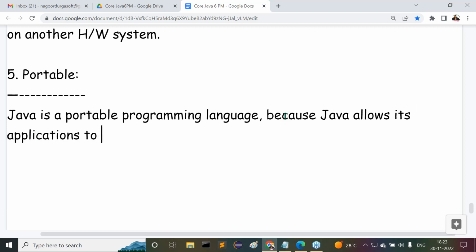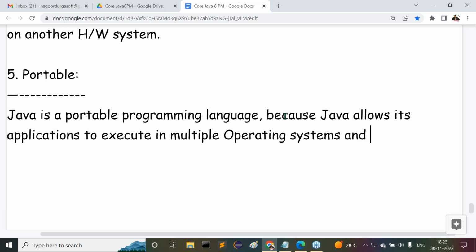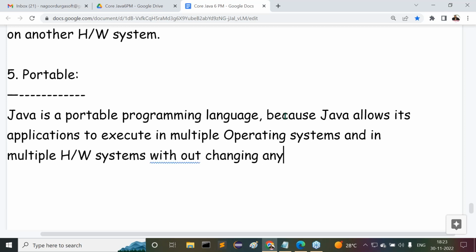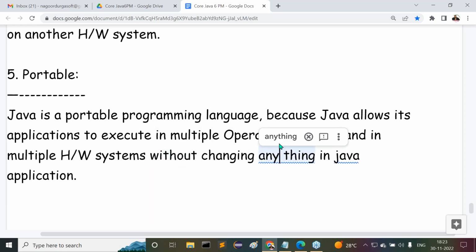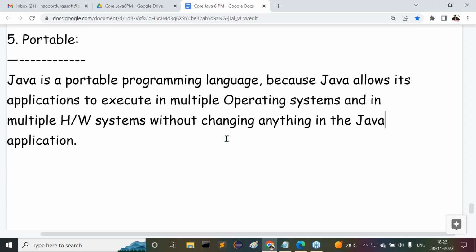Java allows its applications to execute in multiple operating systems and in multiple hardware systems, under multiple operating systems and under multiple hardware systems, without changing anything in the Java application. Observe carefully, without changing anything in the Java application. Follow my point or not?